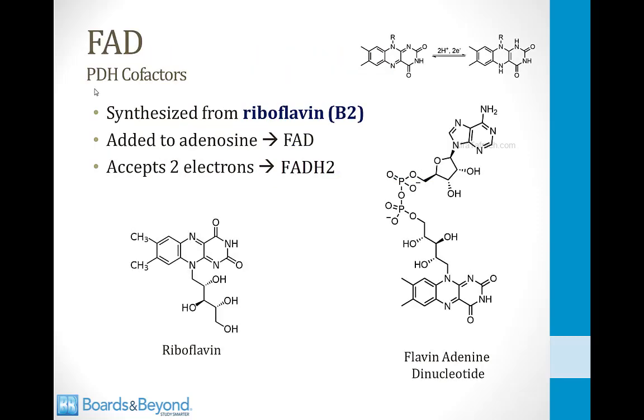The next cofactor for the pyruvate dehydrogenase complex is FAD. FAD stands for flavin adenine dinucleotide, and this is a molecule that is synthesized from riboflavin, which is vitamin B2.